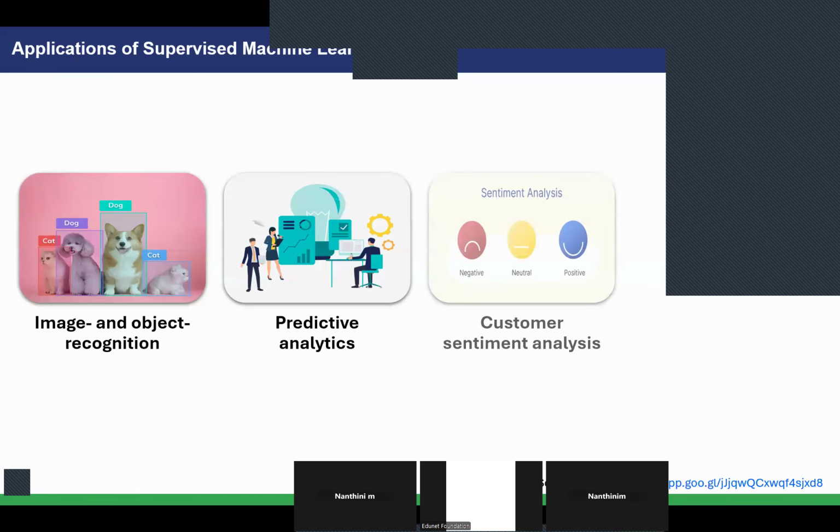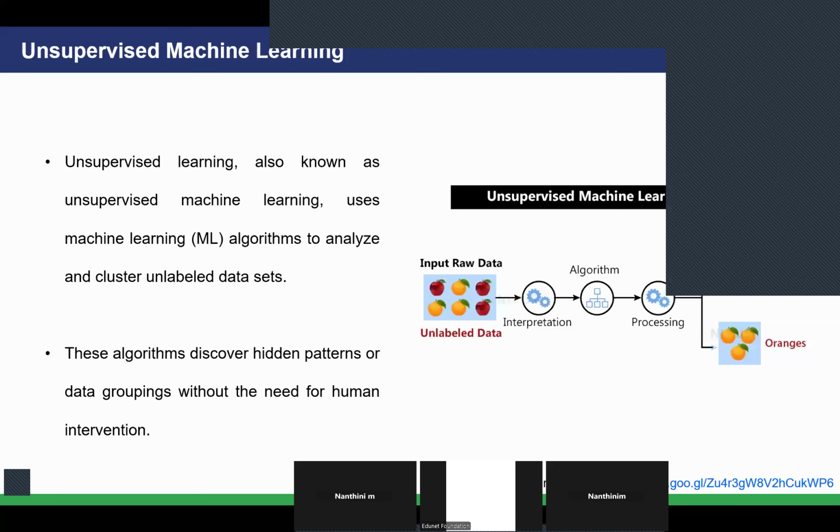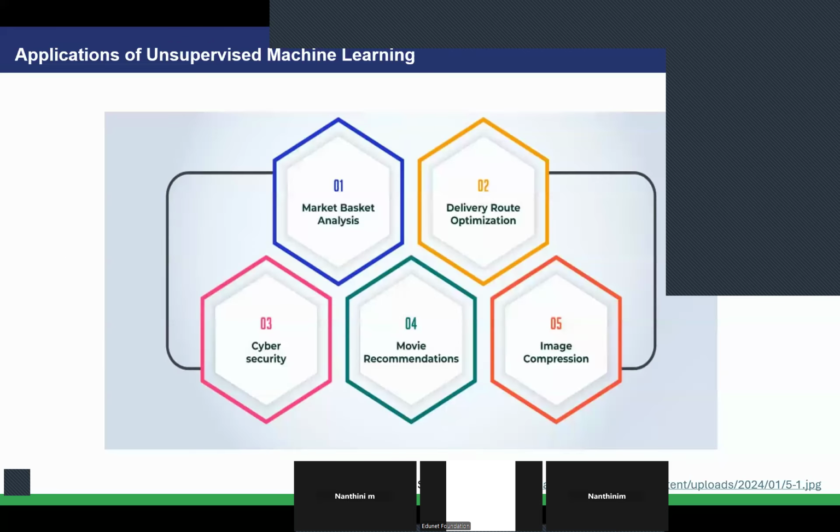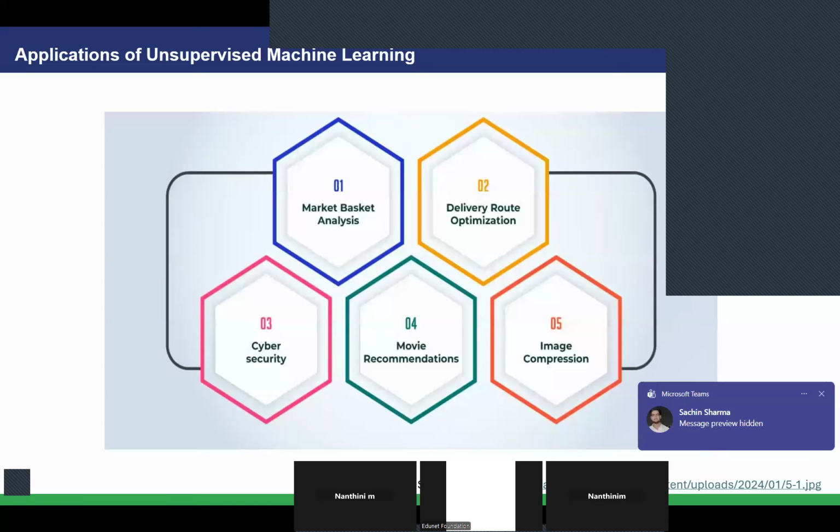So these are all the different applications of supervised machine learning. Image object predictions, predictive analytics, customer sentiment analysis, spam detection. Then coming to the unsupervised machine learning, this we have already discussed, and these are some of the applications. Can you tell me what is meant by market basket analysis?